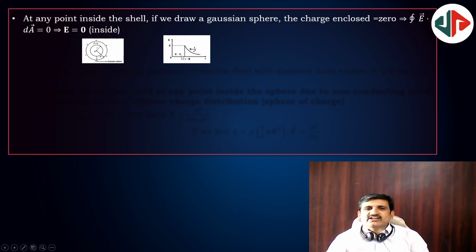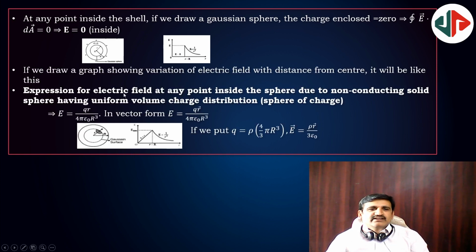And the graph relating electric field and distance for a shell or a conducting sphere is like this. Inside field is 0, outside it is proportional to 1 by r square, maximum on the surface. Next, this is a non-conducting sphere. Field inside, of course, is uniformly charged. Field inside is directly proportional to r and outside is inversely proportional to r square. Maximum is on the surface, and field inside will have the formula Qr by 4 pi epsilon naught R cube.